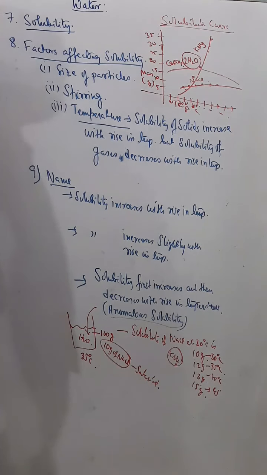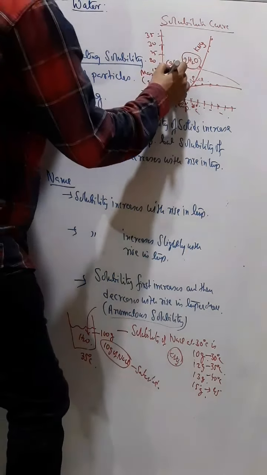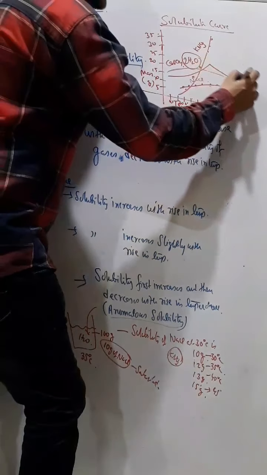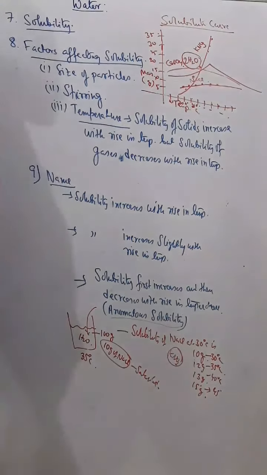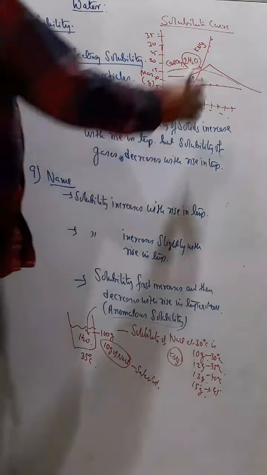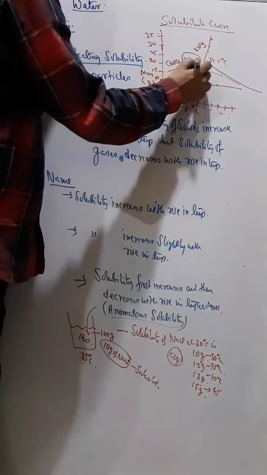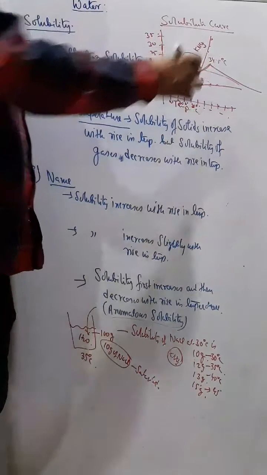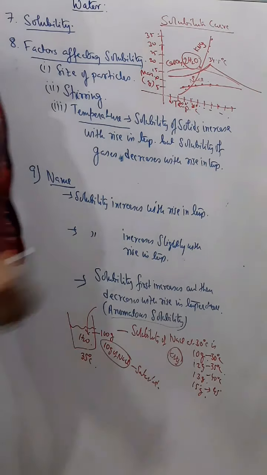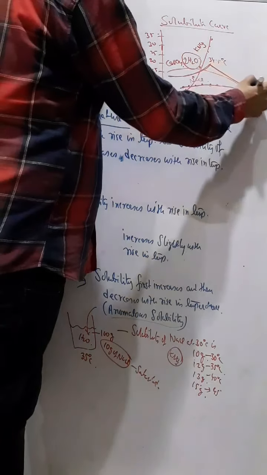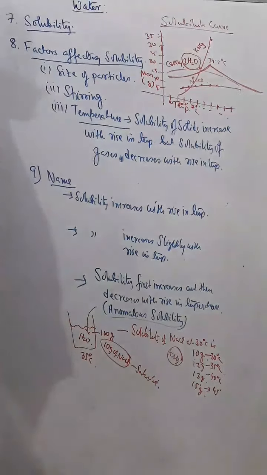Another example is Glauber's salt. If you see Glauber's salt you will find a curve like this. Up to 34.5 degrees Celsius its solubility increases, and after 34.5 degrees Celsius its solubility starts decreasing.